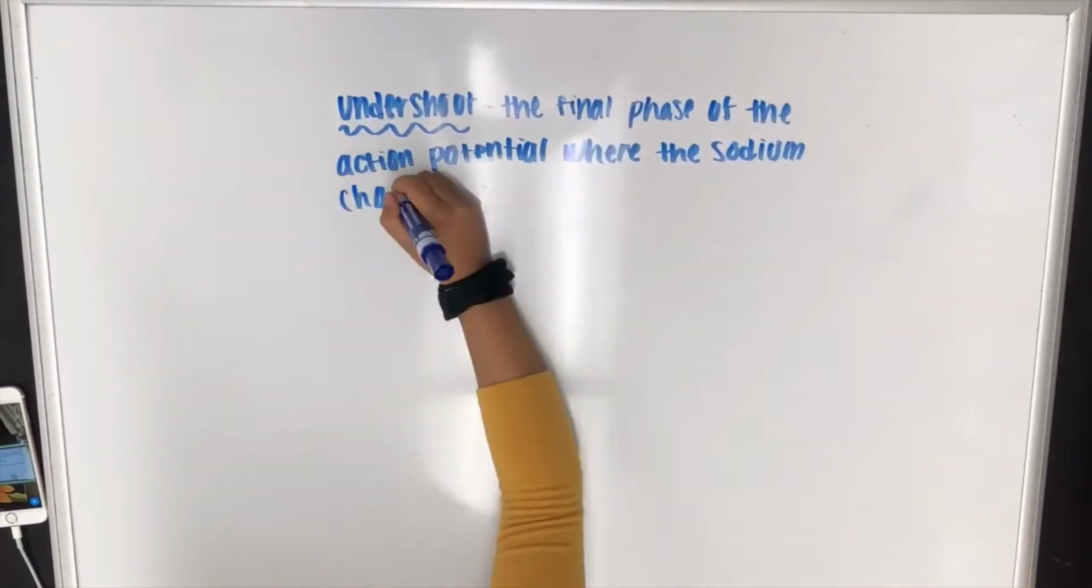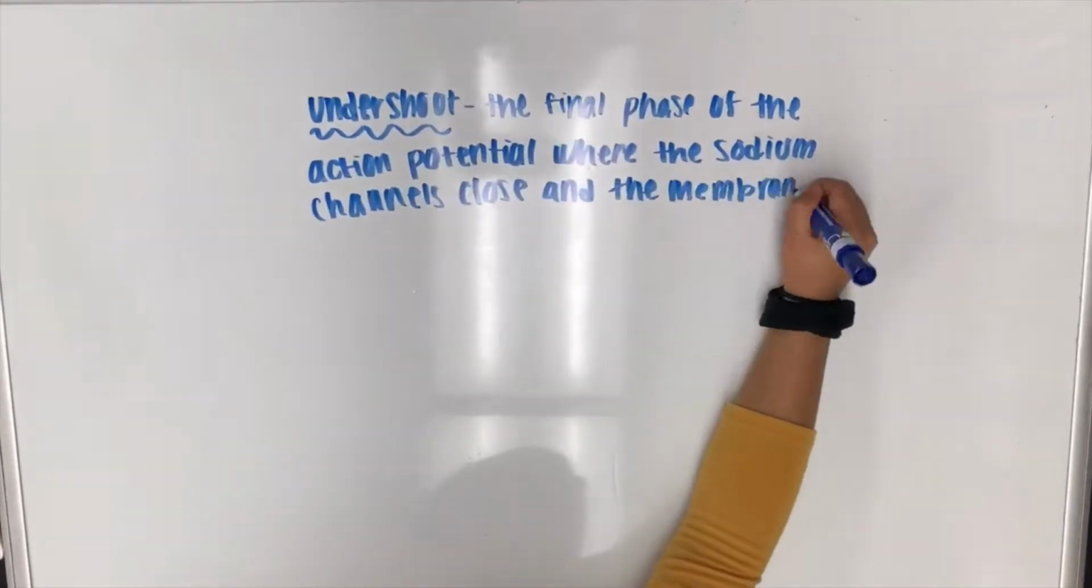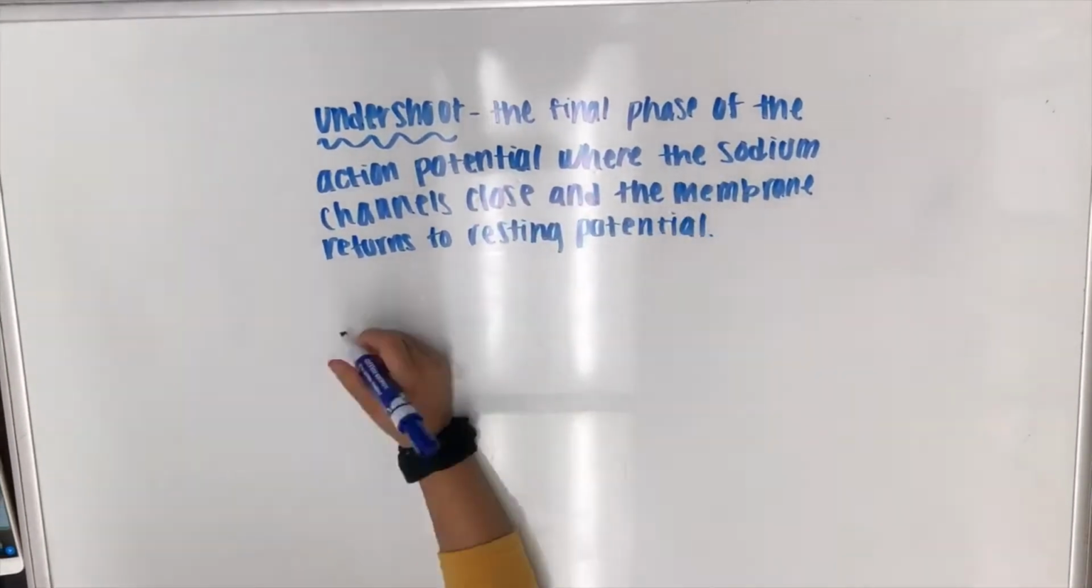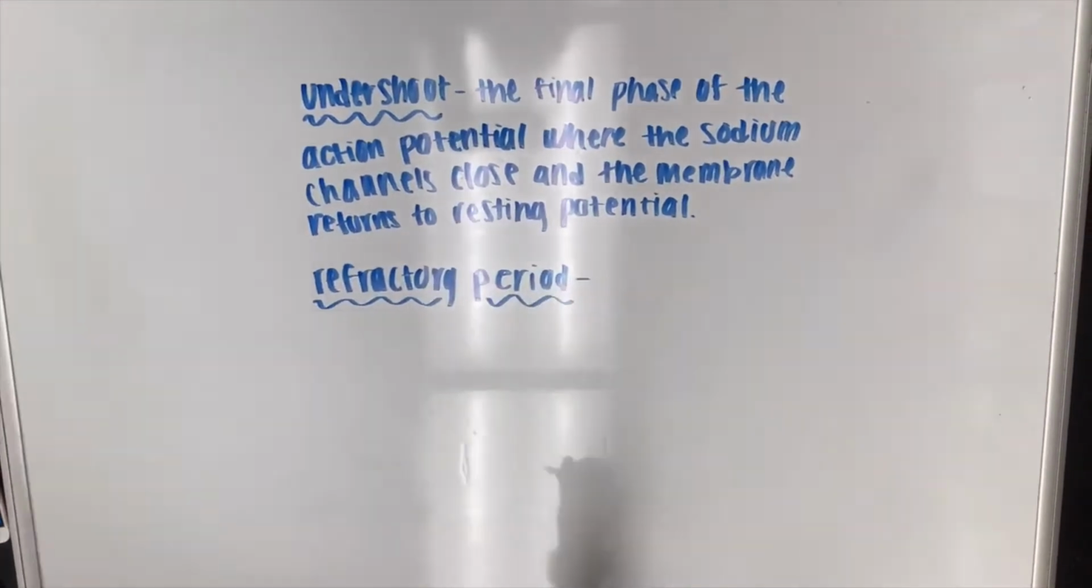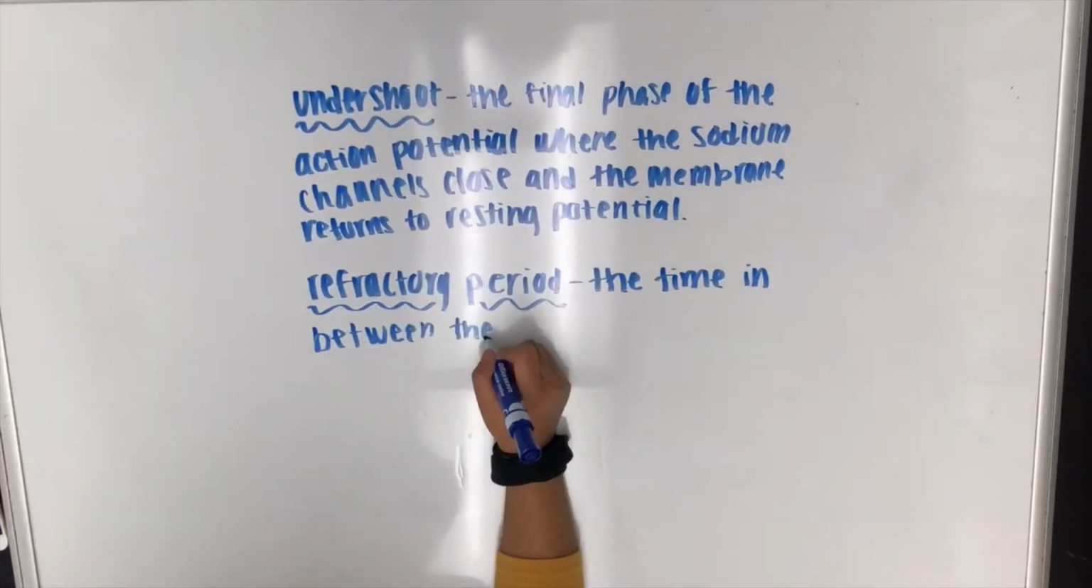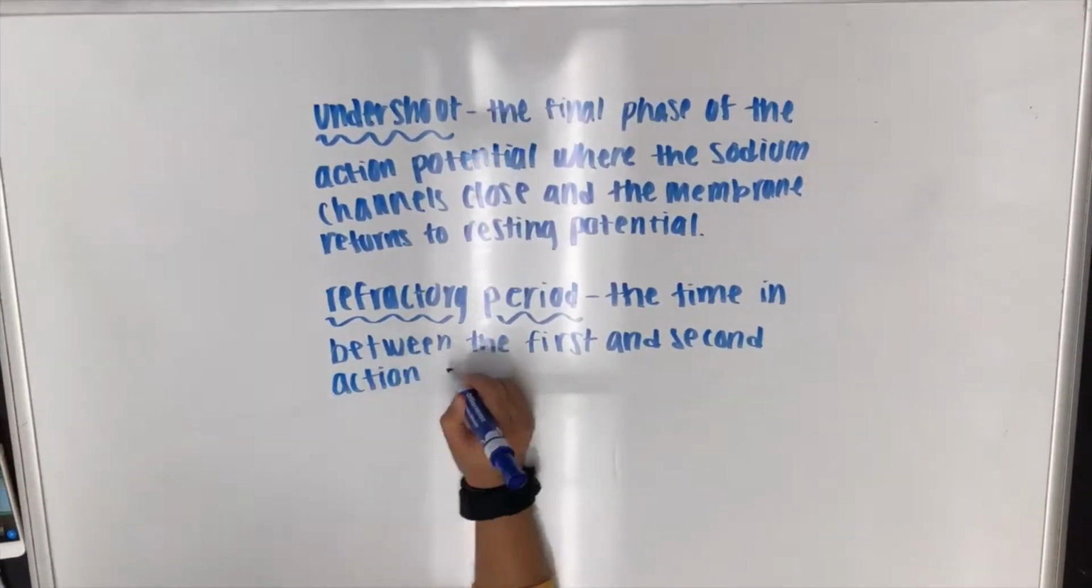Undershoot is the final phase of an action potential where sodium channels close and the membrane returns to its resting state. A refractory period is the time in between the first and second action potential when the cell cannot fire another signal.